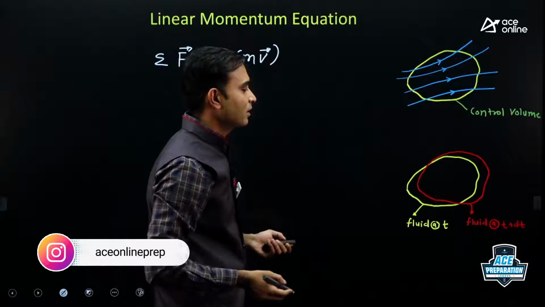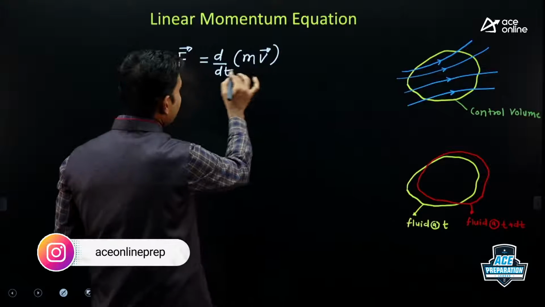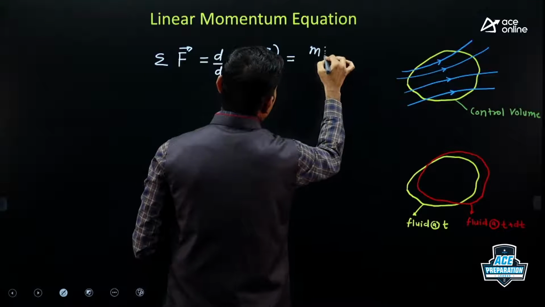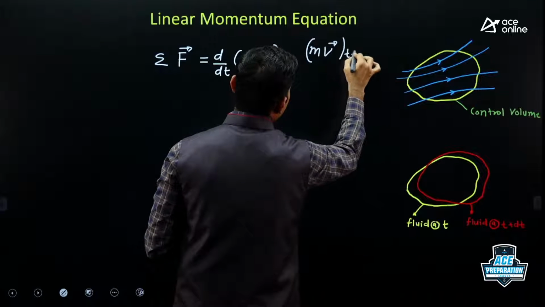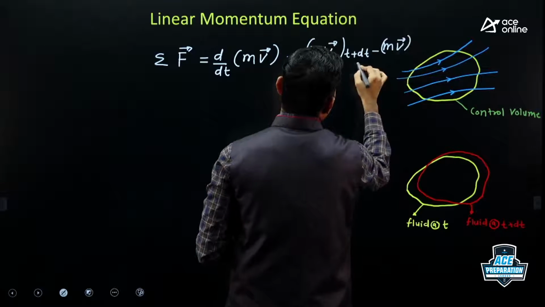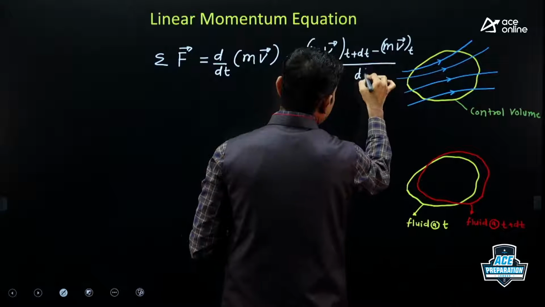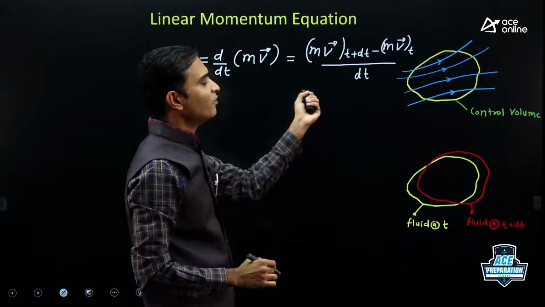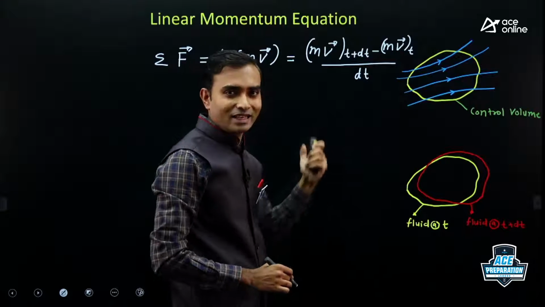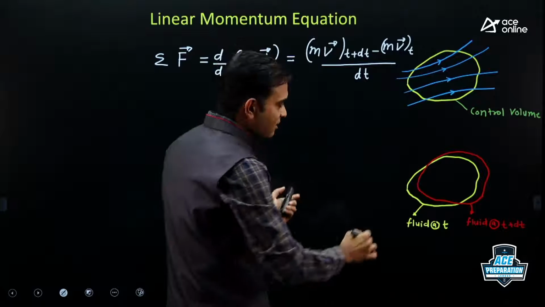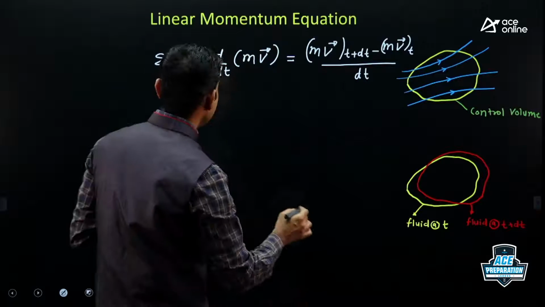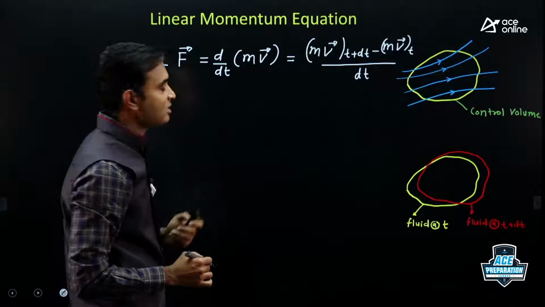Some of the fluid is going out of the control volume and some of the fluid is entering inside the control volume. Now, the rate of change of linear momentum means the momentum of the fluid at time t plus dt minus the momentum of the fluid at time t, divided by dt. This limit dt should be very small, so dt tends to 0. So final momentum minus initial momentum divided by dt is the rate of change of linear momentum. As the shape of the fluid is complex here, this is a little difficult to calculate, and it is calculated with the help of Reynolds transport theorem.